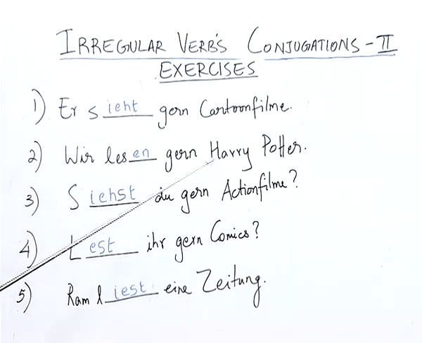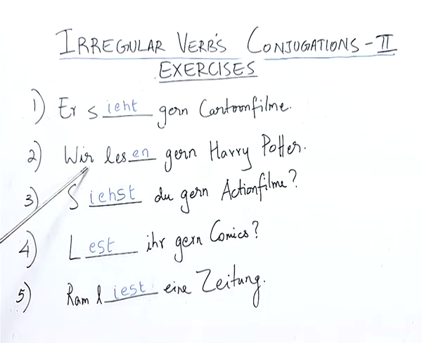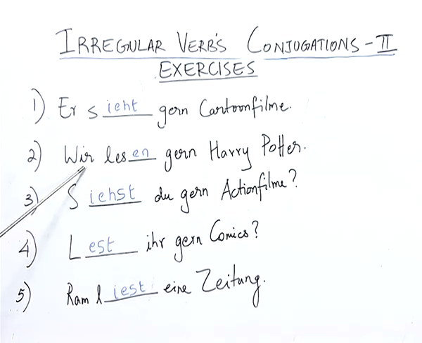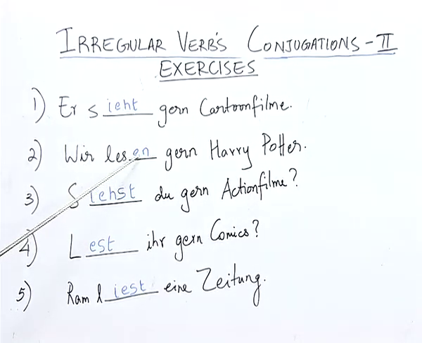Wir lesen gern Harry Potter. Now, this is an easy conjugation because, as I told you, with the pronoun wir, the conjugation is always en, and since here we have the en correctly conjugated, the answer is also right.